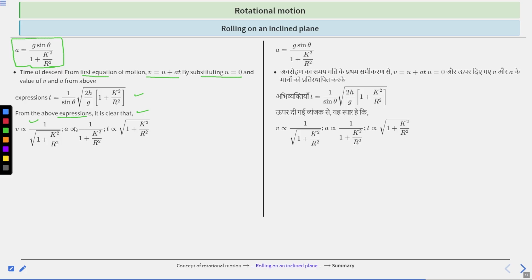And acceleration a is directly proportional to 1 upon 1 plus k square by r square, and time is directly proportional to under root 1 plus k square by r square. Clear? So this is the relation. This is for velocity, this is for acceleration, and this is for time. Clear? Rolling on an inclined plane. Clear?